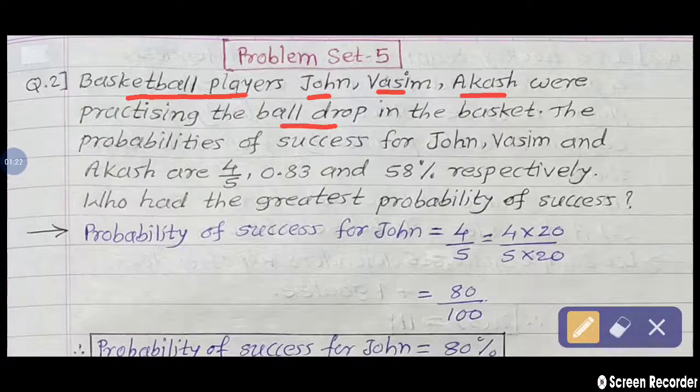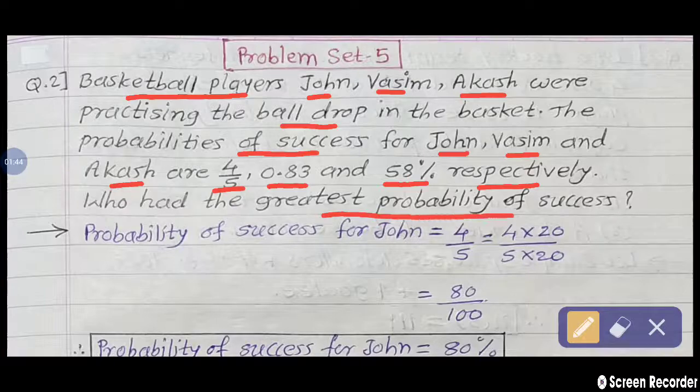The probabilities of success for John, Wasim and Akash are 4 upon 5, 0.83 and 58% respectively. Who had the greatest probability of success among these three persons?